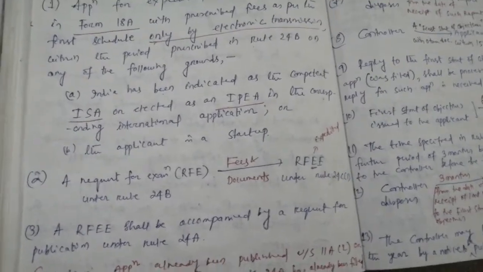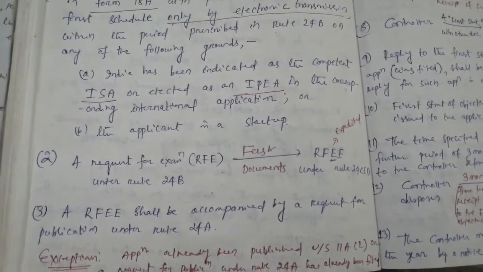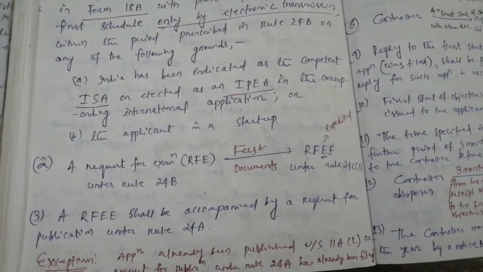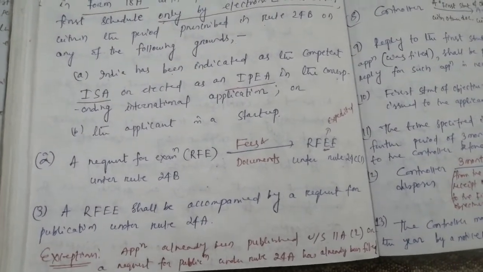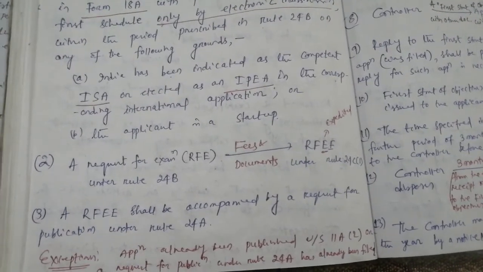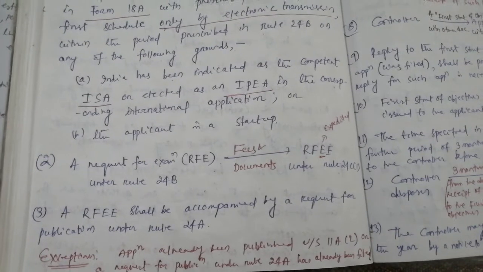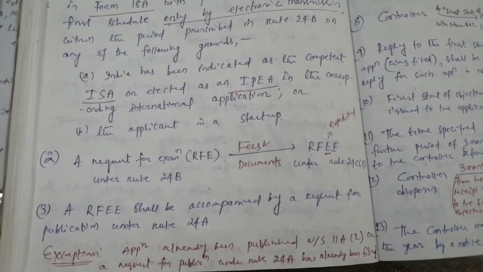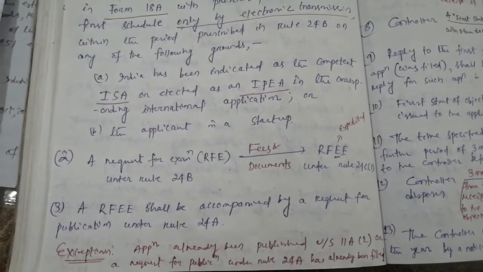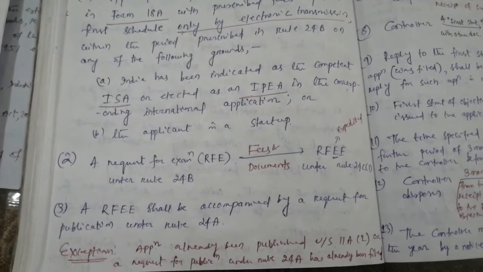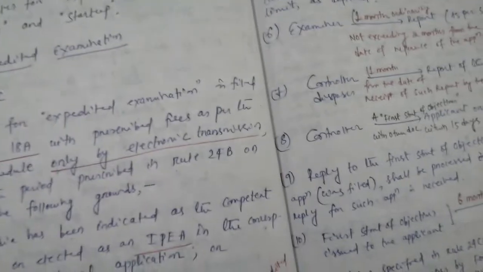Next one, 3. A RFE shall be accompanied by a request for publication under Rule 24A. Just remember these things friends. Exception: application already published under section 11A(2) or a request for publication under Rule 24A has already been filed.